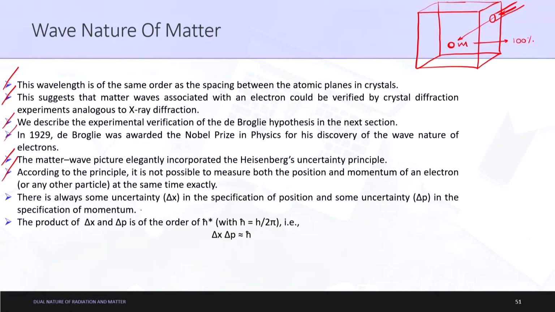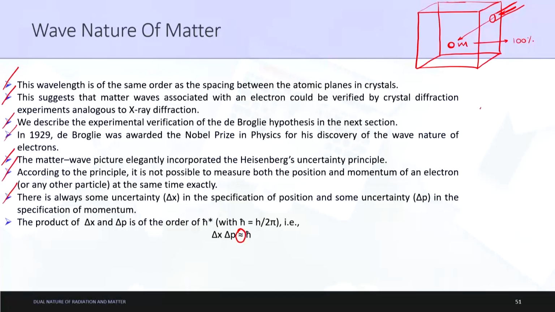So, there is always some uncertainty delta x in the specification of position and some uncertainty delta p in the specification of momentum. Quite evident, uncertainty in position is denoted by delta x, and uncertainty in momentum can be denoted by delta p. Therefore, mathematically, what is Heisenberg's uncertainty principle? Mathematically, Heisenberg's uncertainty principle is that the product of delta x and delta p is of the order of h bar, with h bar equal to h upon 2 pi. As you can see, it is not equal to, it is approximately equal to. So, even Heisenberg cannot find out exactly what this product is equal to.